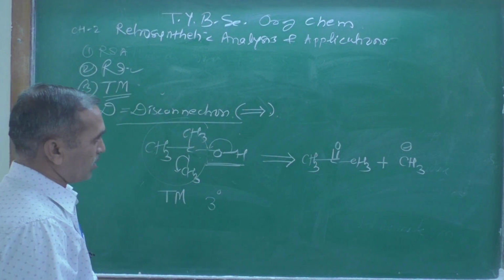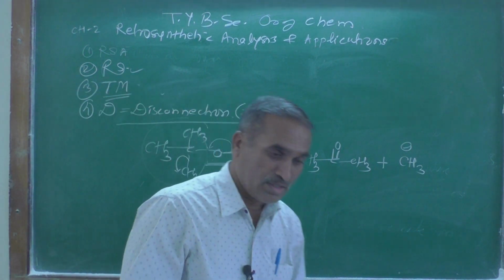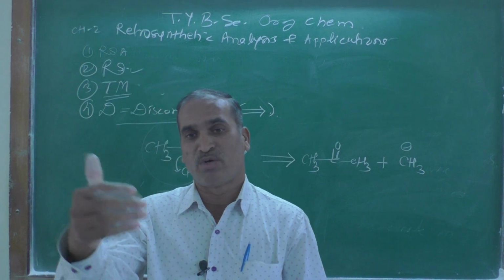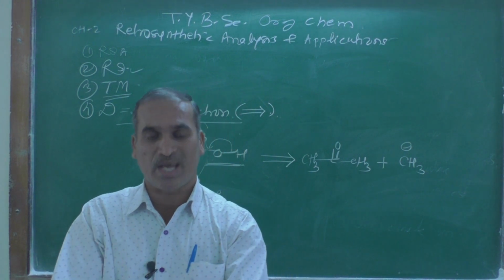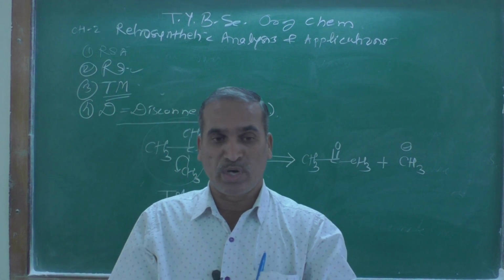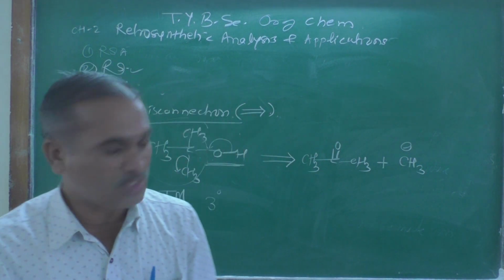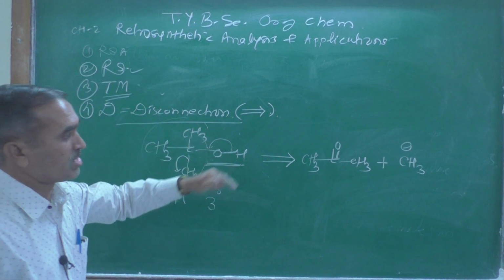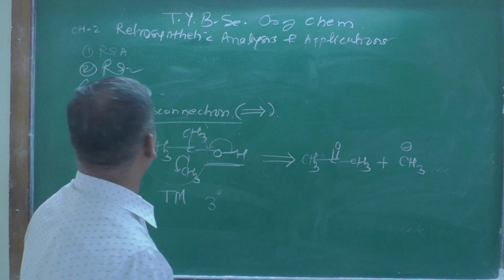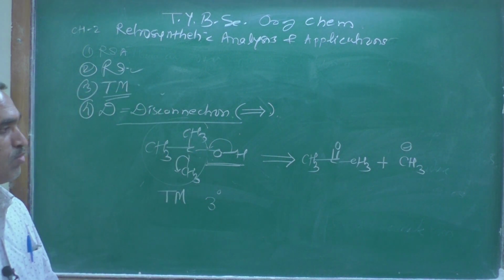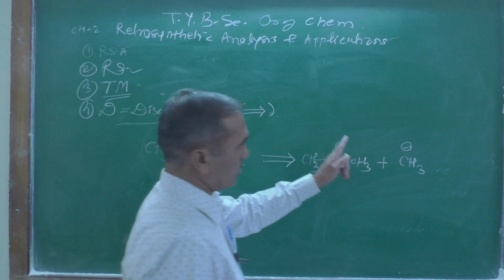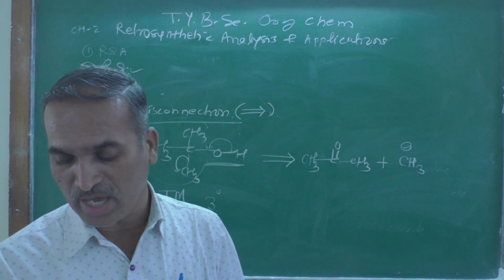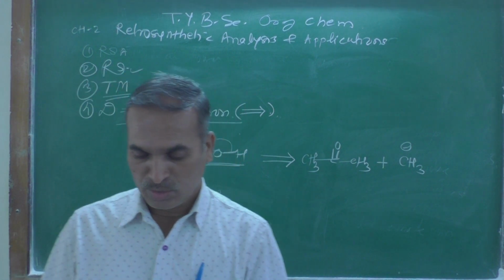So that is the retrosynthetic analysis. It is an analytical operation which breaks a bond and converts a molecule into a possible starting material, known as disconnection. Understood this term? Disconnection. This is the fourth term we have seen here, and there is a negative charge present there.